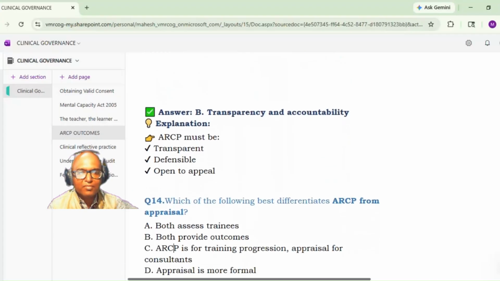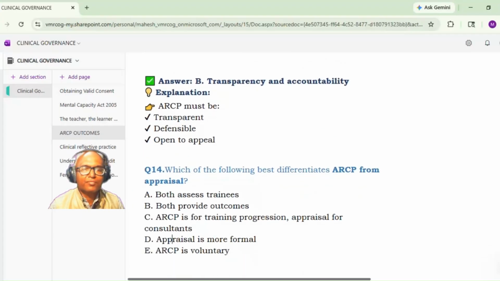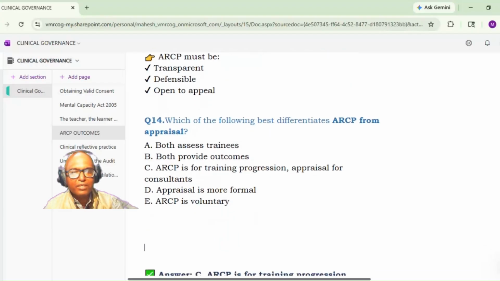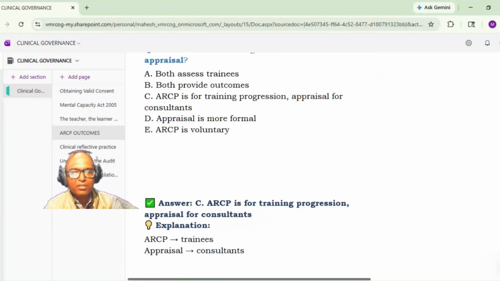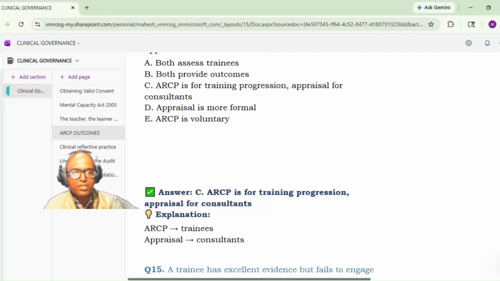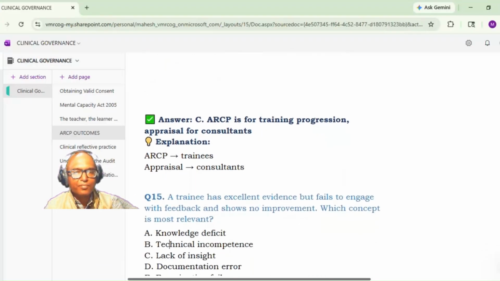Okay. Yes. Next. Which of the following best differentiates ARCP from appraisal? A. Both assess trainees, both provide outcomes. C. ARCP is for training progression and appraisal is for the consultant. So C is the answer. Yes. So ARCP is mainly for progression of the trainees. Appraisal is for consultants. Okay.